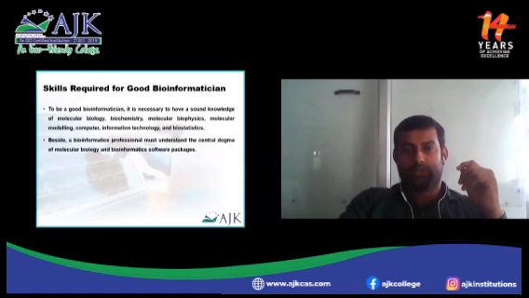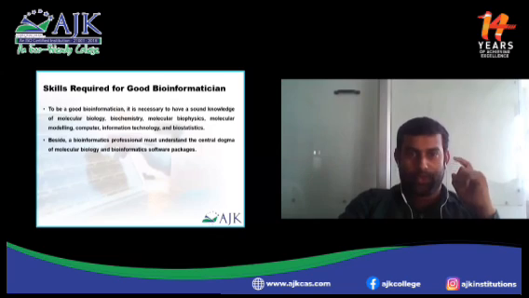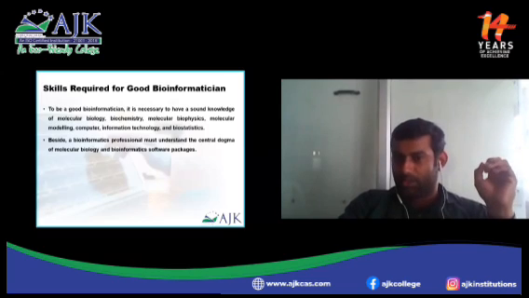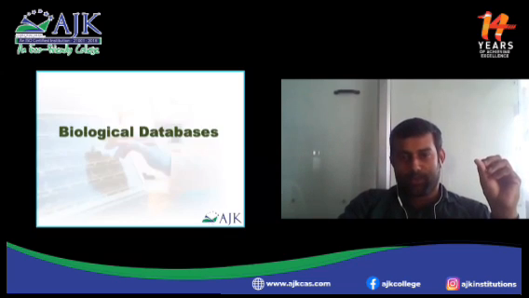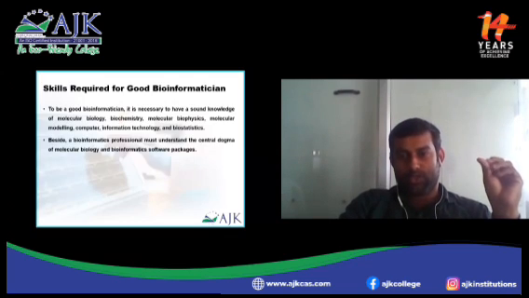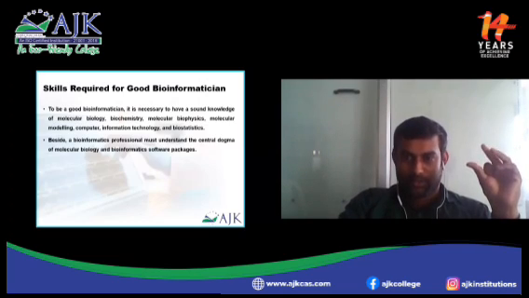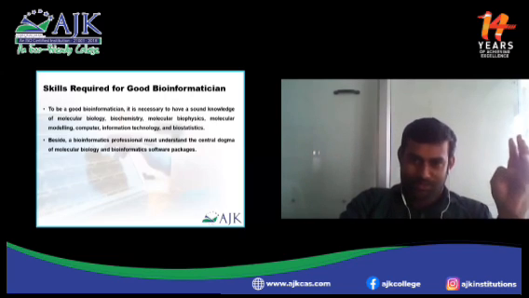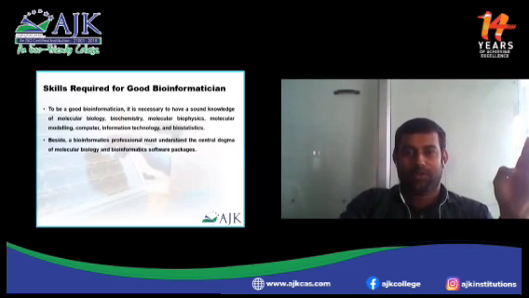So, what skills are required for a good bioinformatician? To become a good bioinformatician, it is necessary to have sound knowledge of molecular biology, biochemistry, molecular biophysics, molecular modeling, computer, information technology, and biostats. I know some people are bad at maths.